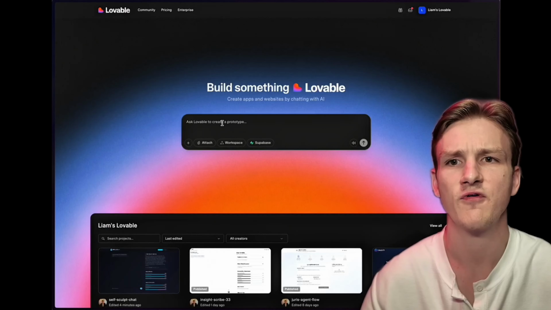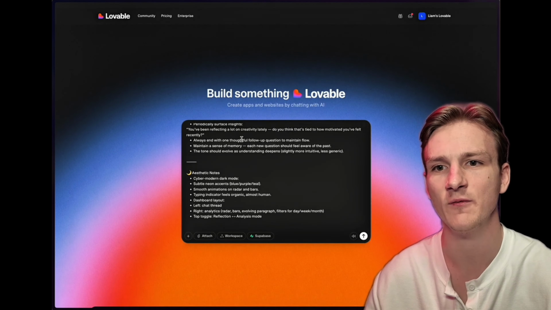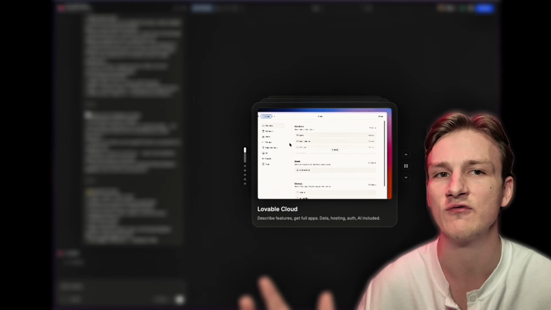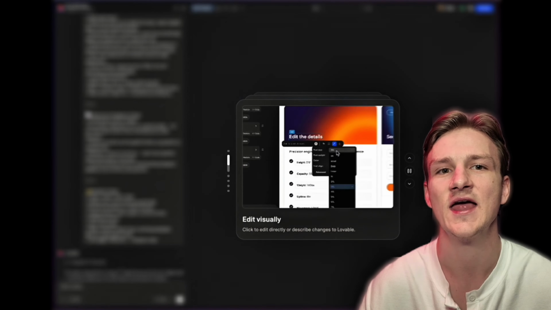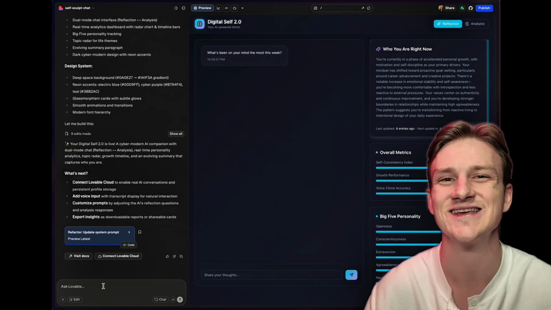Step 1, I opened up my ChatGPT and had a voice conversation with it and dumped everything that was on my mind about the Mind Mirror into GPT and asked it to create me one master prompt. From there, I pasted the prompt into Lovable, and within minutes, it generated everything, the layout, components, and even state logic. I didn't write a single line of code.